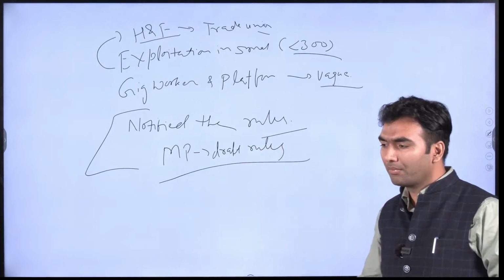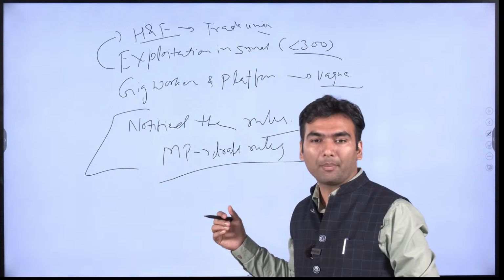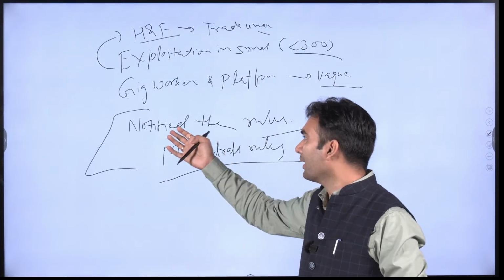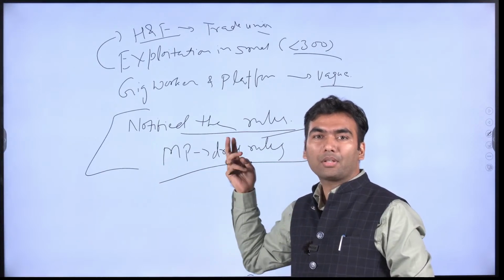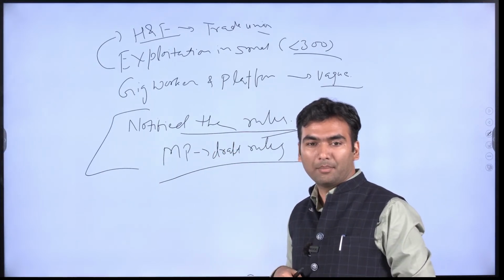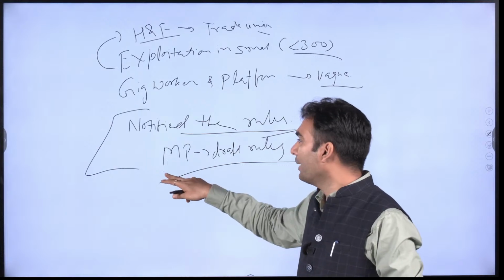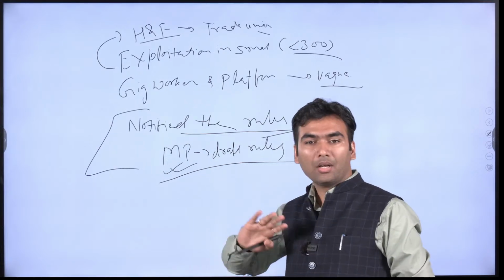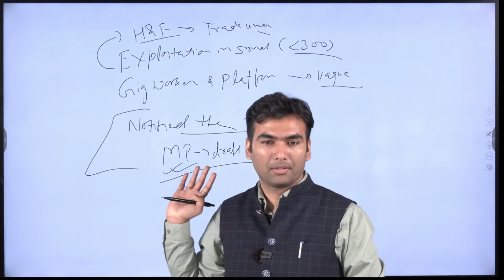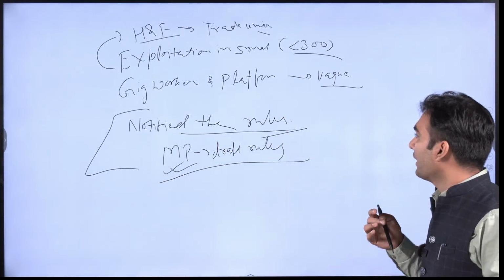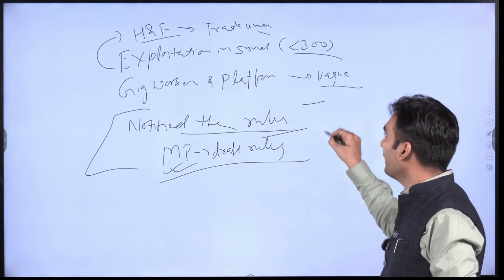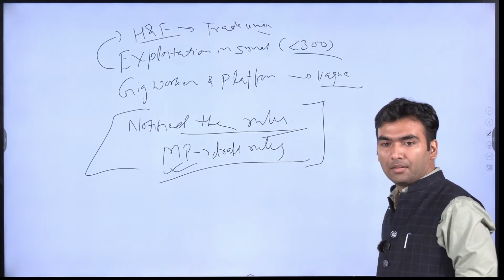You can give the example that few state governments have started the process of framing the rules because central government has not done its part. So state governments are also waiting for the instruction from the central government. Like MP has only made draft rules, none of the state governments has made all the rules. Okay, this is something that is there in to what extent they are being implemented.